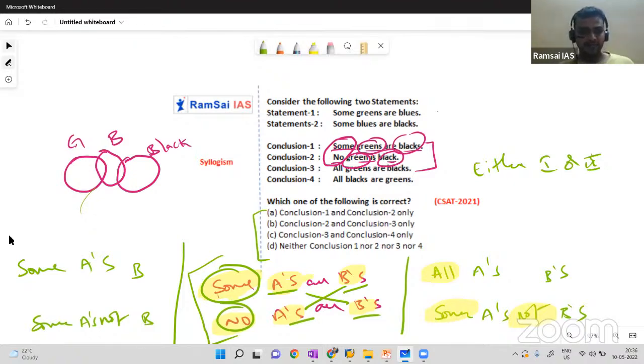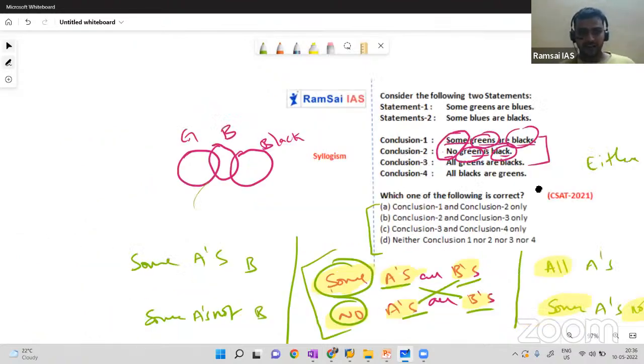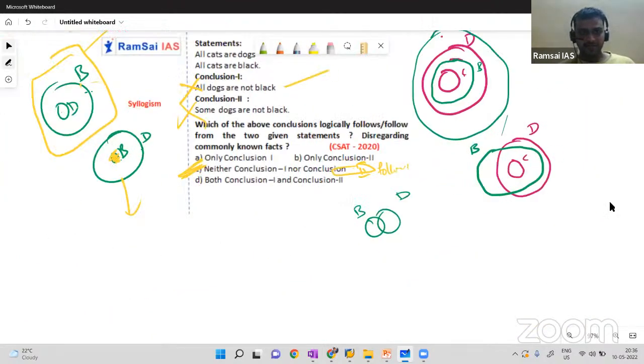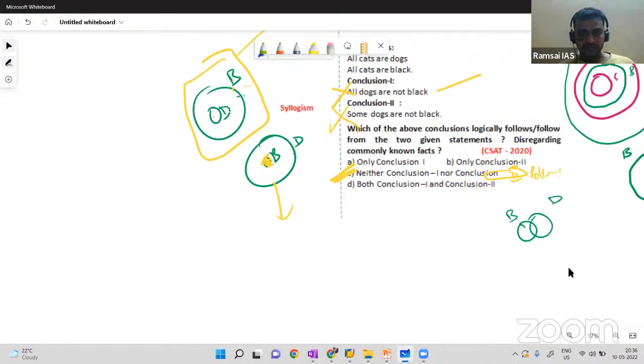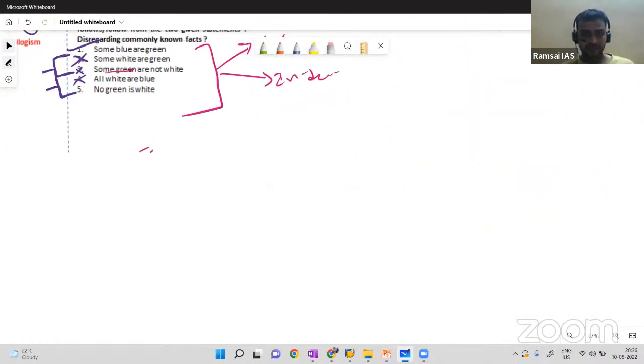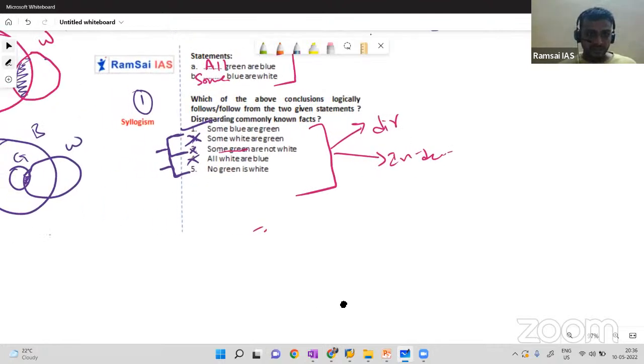And in the previous question, we have the same. Conclusions 2 and 3: some whites are greens, some greens are not whites. When we have this kind of special case, you can go with the direct option, either 2 or 3.